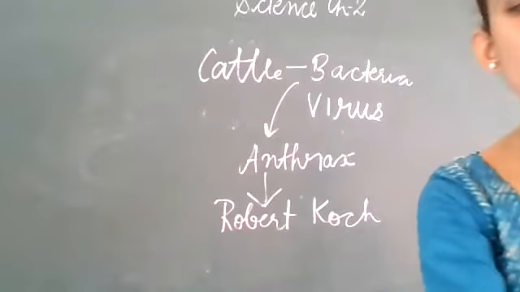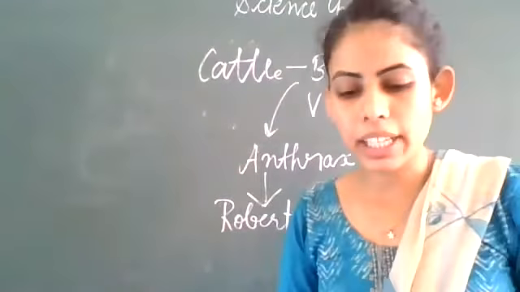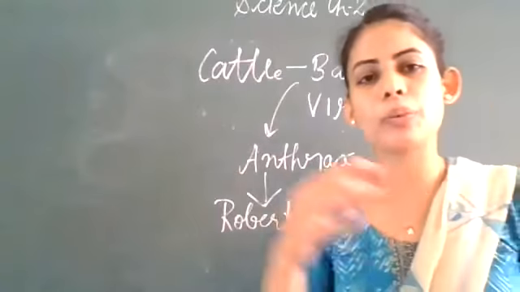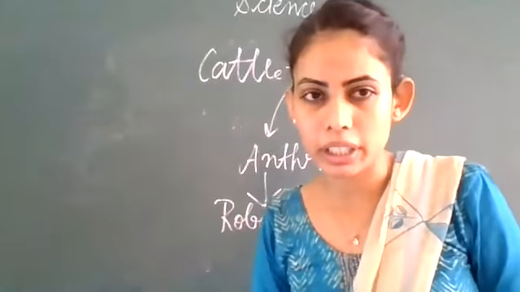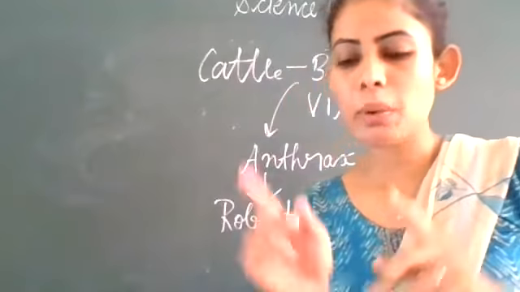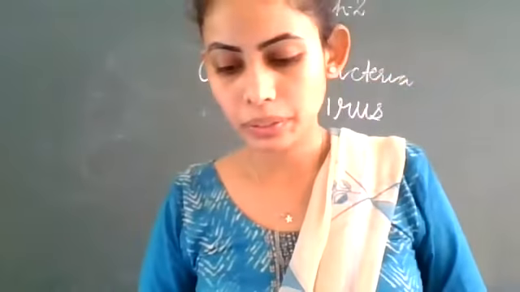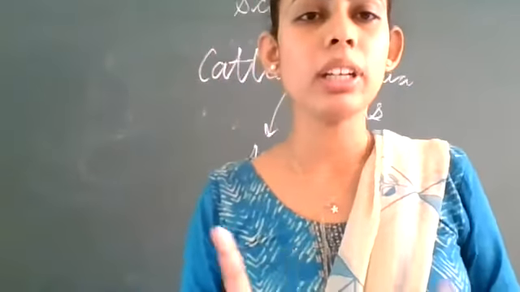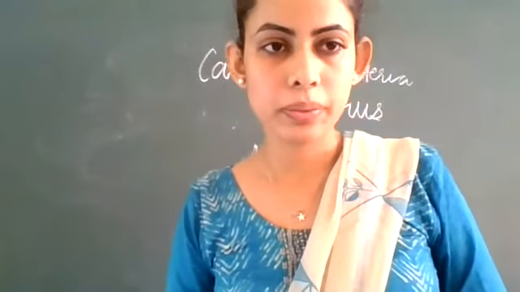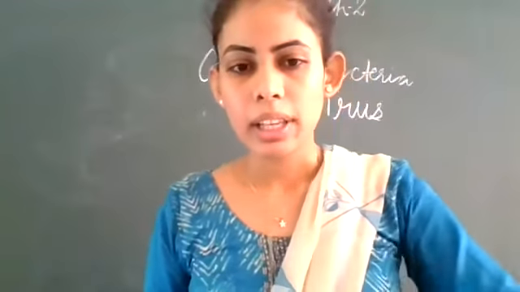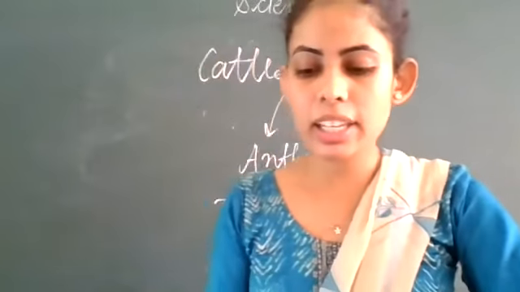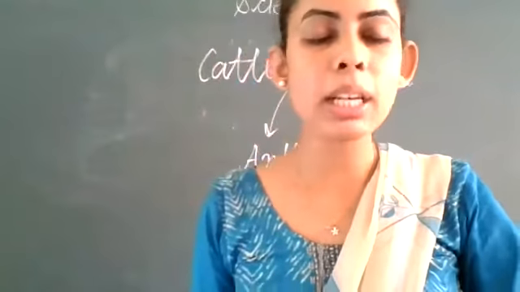You must remember which scientists have discovered that bacteria, which medicine or which antibiotic. Here these boxes are given in your book. So you have to remember the names also. Clear? And the next is disease causing microorganisms in plants.